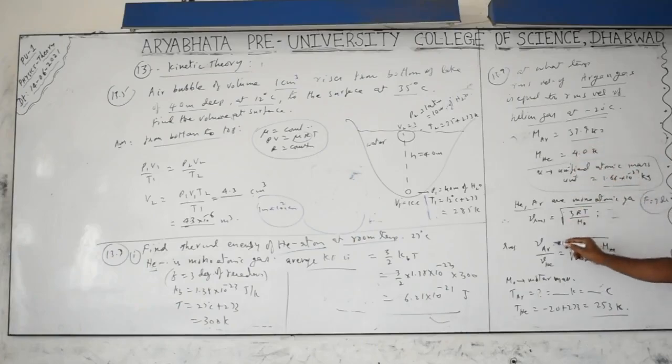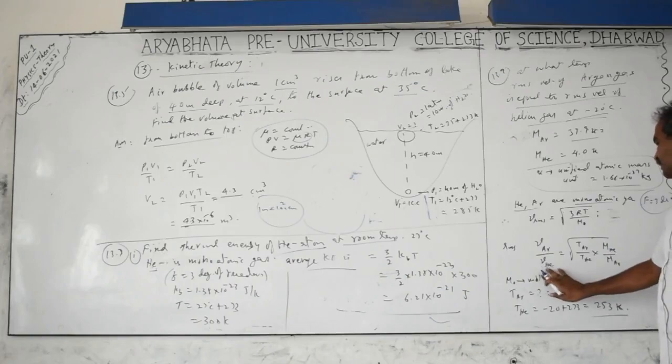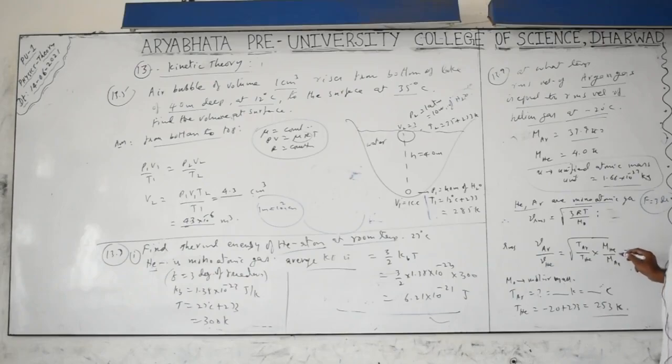So, velocity ratio: velocity is proportional to root of T and inversely proportional to root of molar mass. So V argon by V helium is equal to the square root of T argon by M argon into M helium by T helium. Substituting the values, you will get the expression. Both velocities are equal, they told. Sorry, both are equal means the ratio is equal to 1.